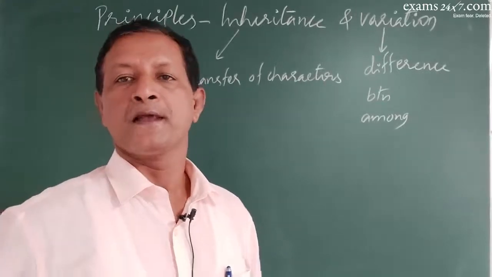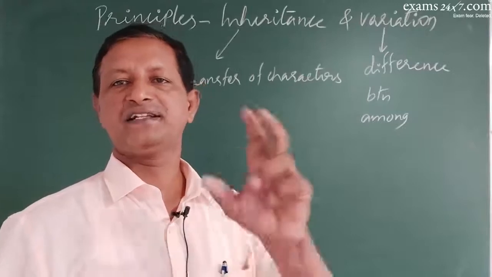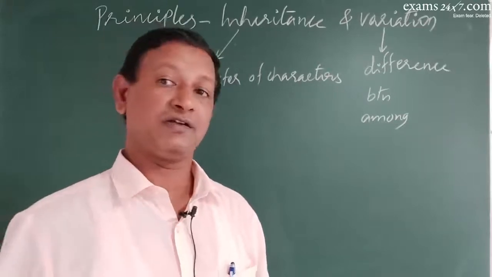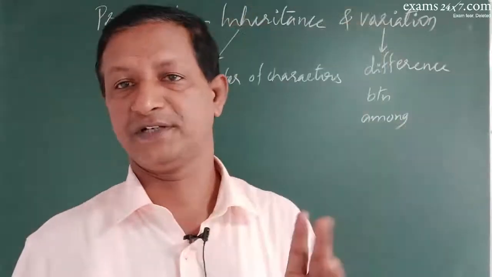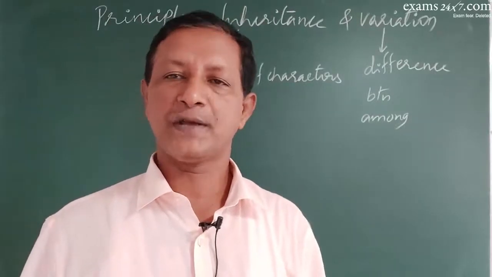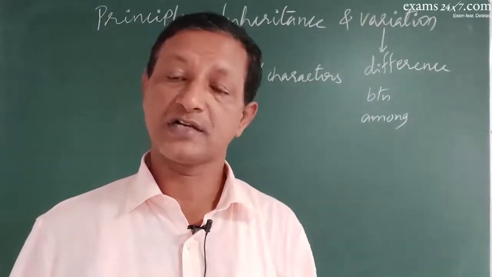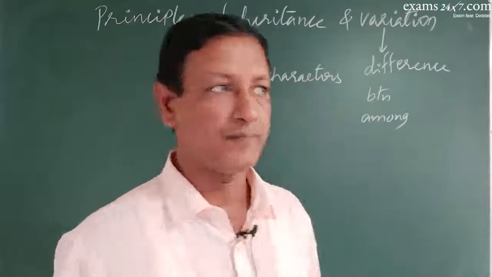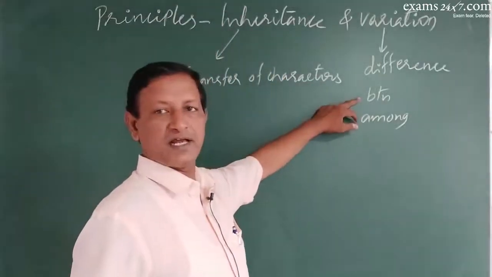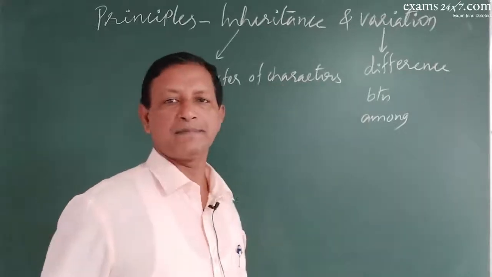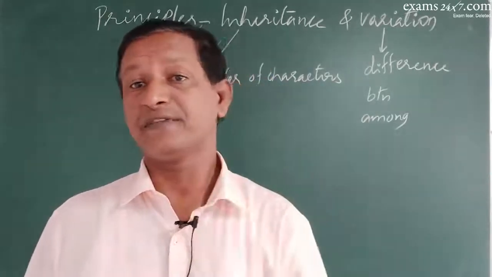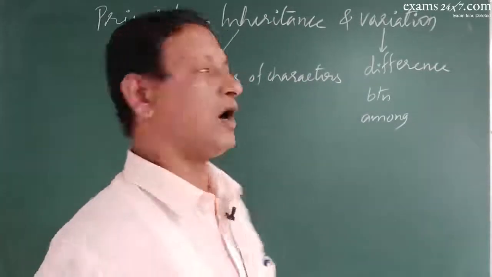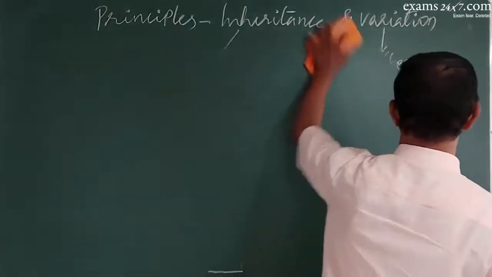For example, between the generations means parents and offsprings. Parents represent one generation, offsprings represent another generation. There will be differences in the characters between parents and offsprings. Among the generation means, suppose a parent has got 3 children, all the 3 children will have lots of differences among them. So that is the difference among the generation. So there will be variation between the generation as well as among the generation. And in this chapter we are going to discuss why such variation occurs and how the inheritance occurs. All these things we will be discussing in this chapter.